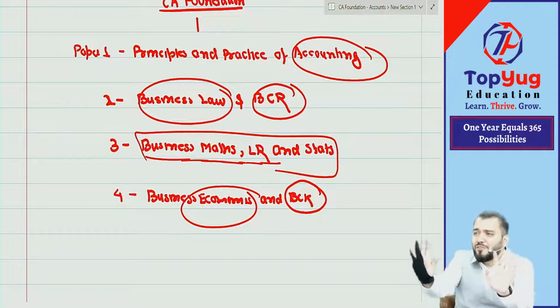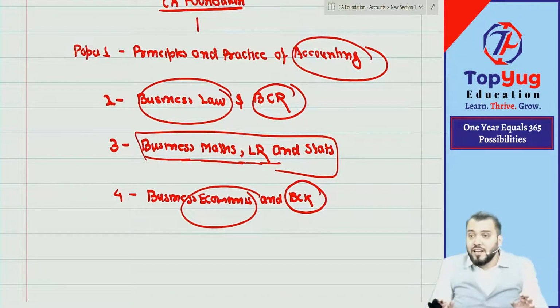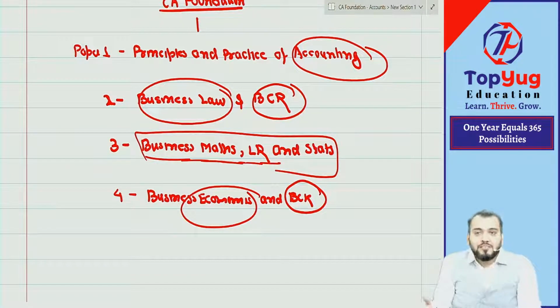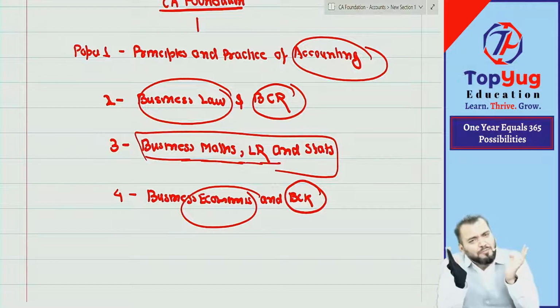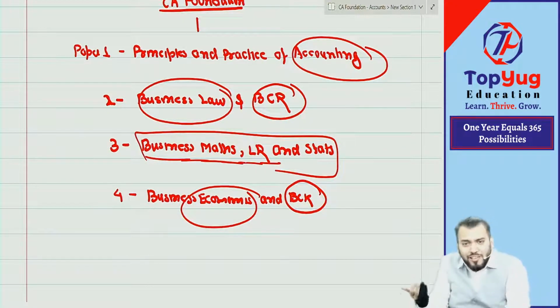Means ICAI doesn't want 100% perfection from you all. Means if I said score 90%, then only you will come, then perfection would be required, no? Bolna re. Means they say only pass, only get 50%, you will come to CA Inter. Then get 50%, you will come to CA Final. Then get 50%, you will become CA. Only 50%.